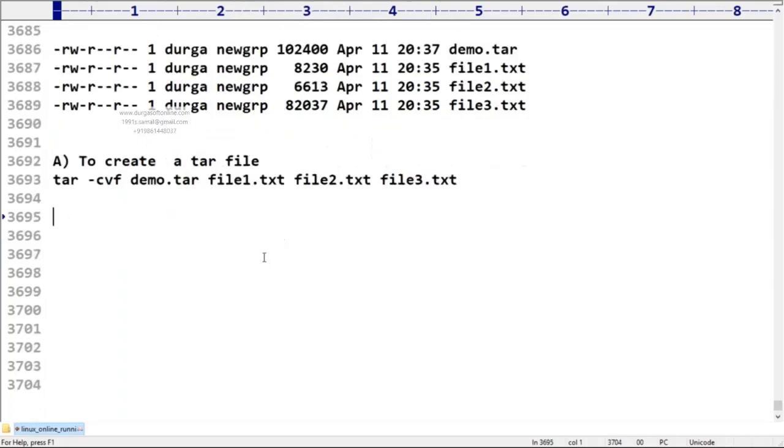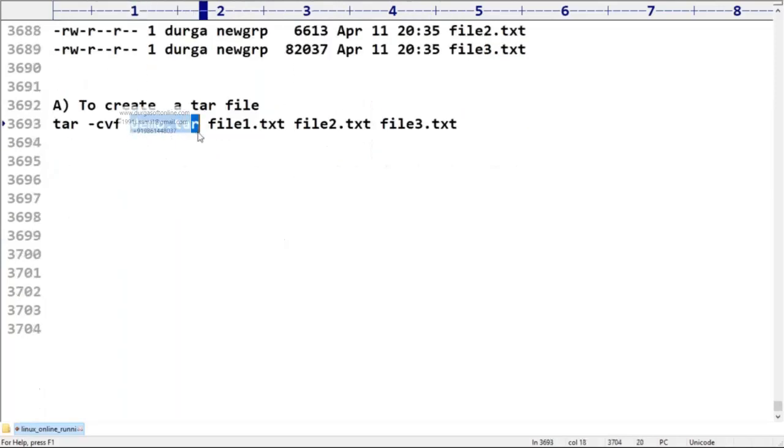Now my question is, I have one tar file, sir. In this tar file, which files are there? I don't know. Someone created a tar file and provided it to me. I don't know which files are there. How to find the names of the files present in the tar file?